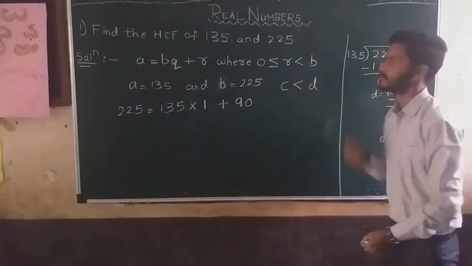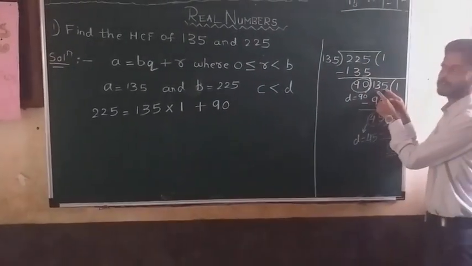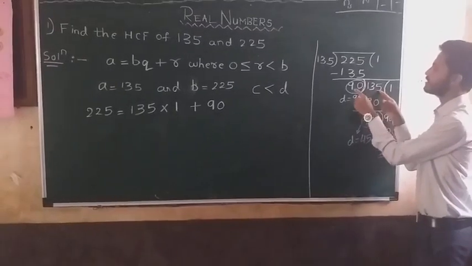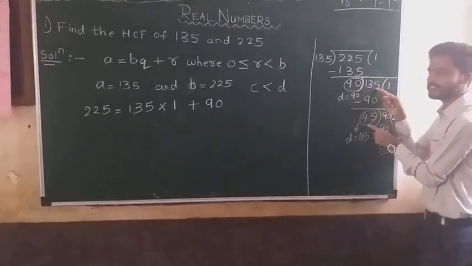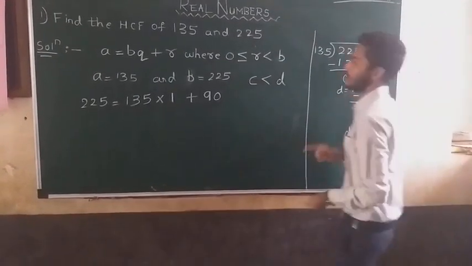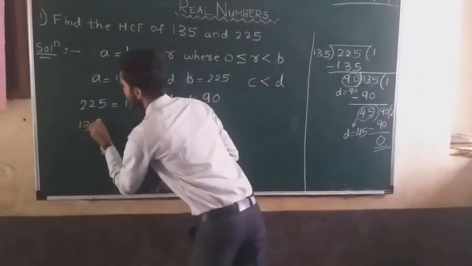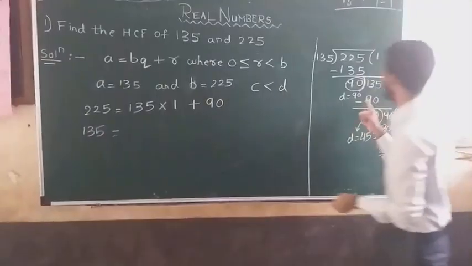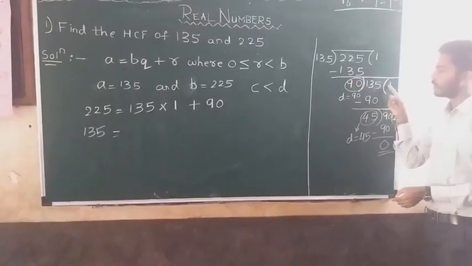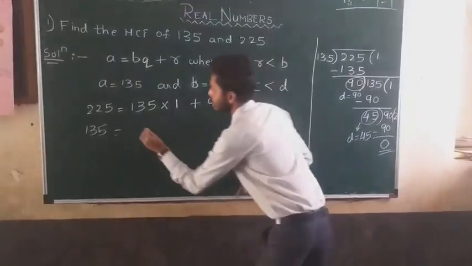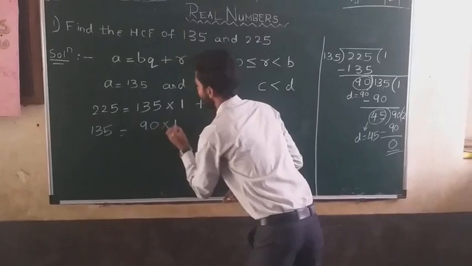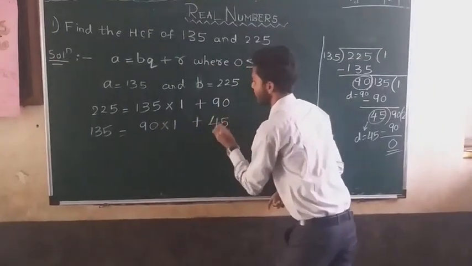This is the first step. Coming back to this part, now this becomes the dividend, this becomes the divisor, this is the quotient and this is the remainder. So 135 equals 90 into 1 plus 45.